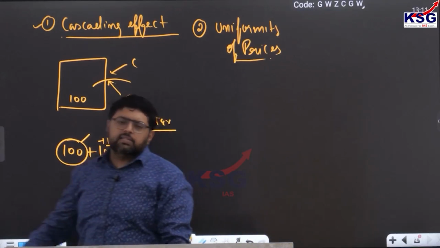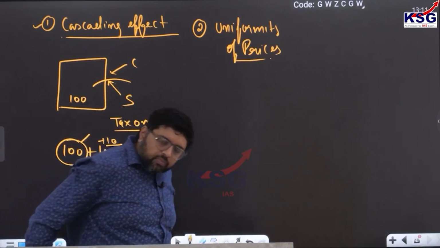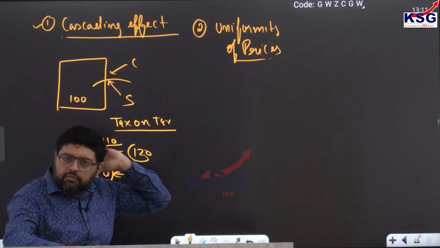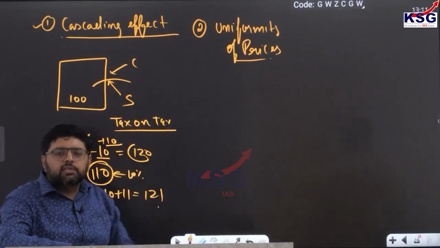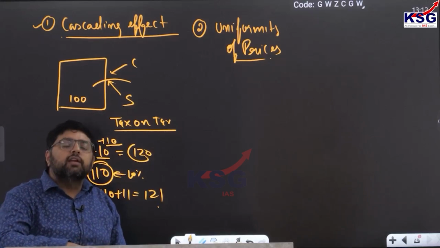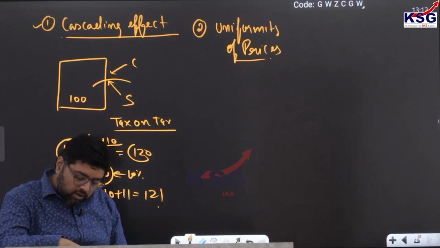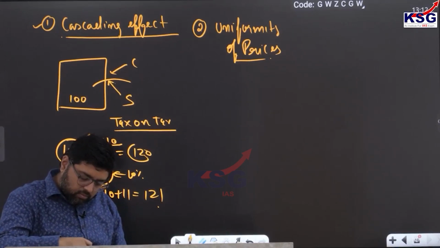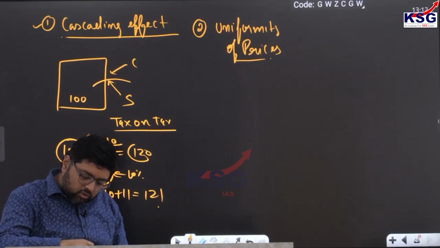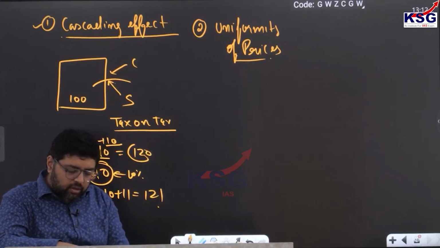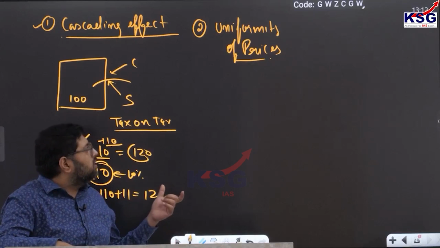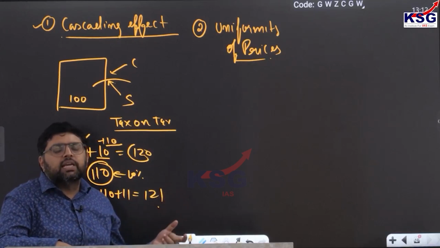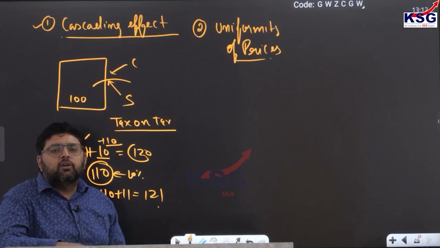Uniformity of prices means, earlier whenever you had to purchase any laptop, before 2017, you used to call all your relatives to ask about the prices, that in my state I am getting this product at X rupees, in your state what is the price.